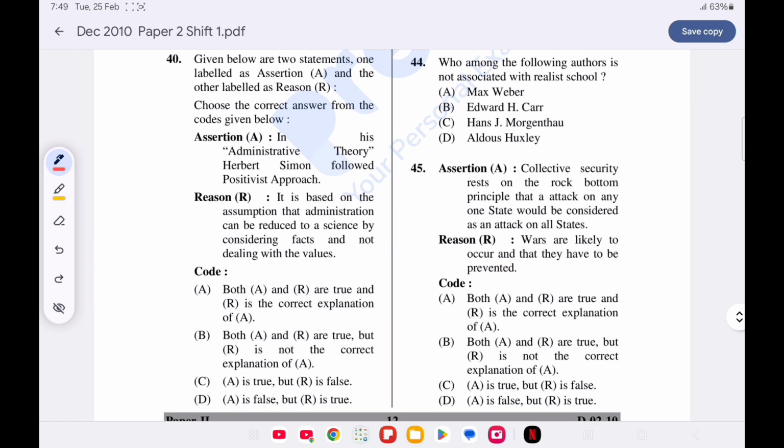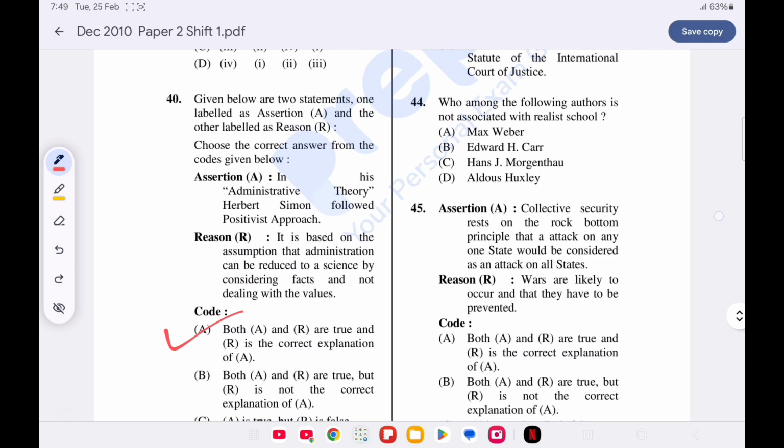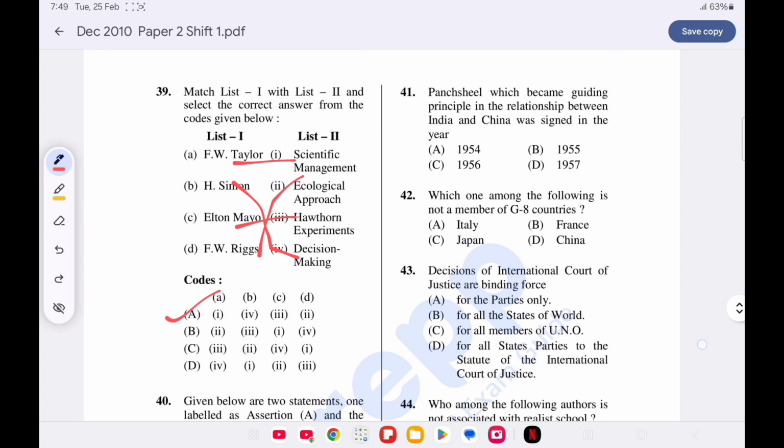Assertion reason. Assertion. In his administrative theory, Herbert Simon follows a positive approach. Reason. It is based on the assumption that administration can be reduced to a science by considering fact and not dealing with the values. Option A is correct as both the statements are true and R is the correct explanation of A. Now question number 41.